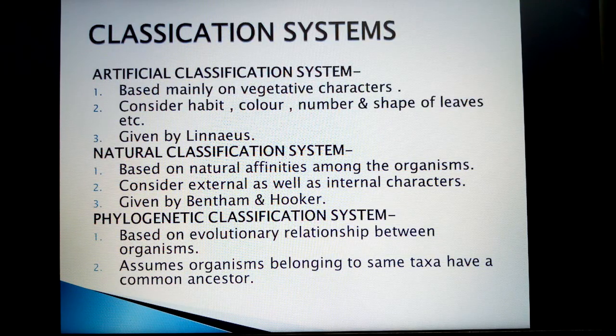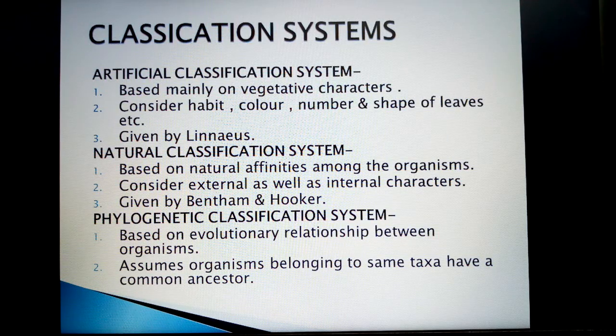In addition to this, there is numerical taxonomy, which is based on observable characters, and it is done by using a computer. Each character is given equal importance in numerical taxonomy.